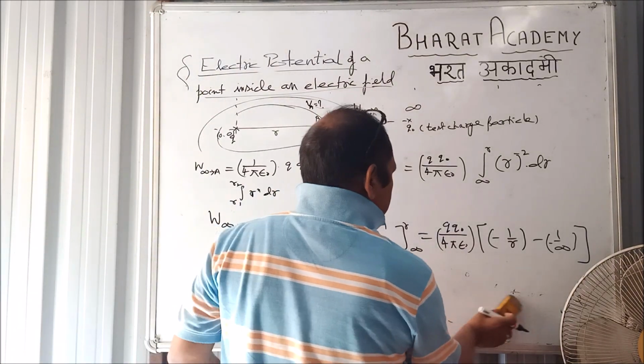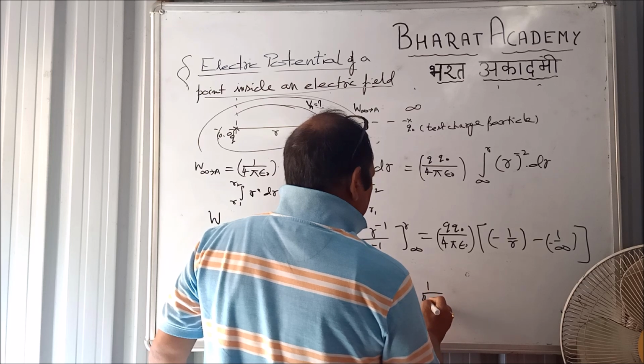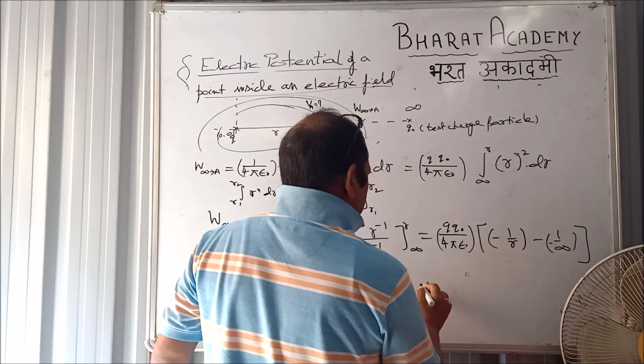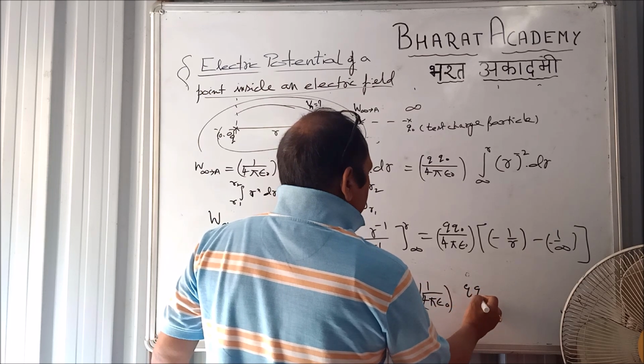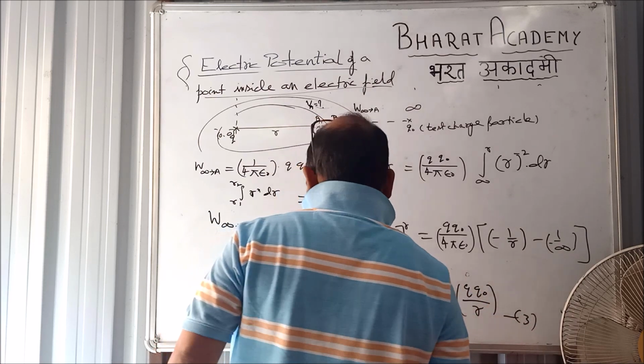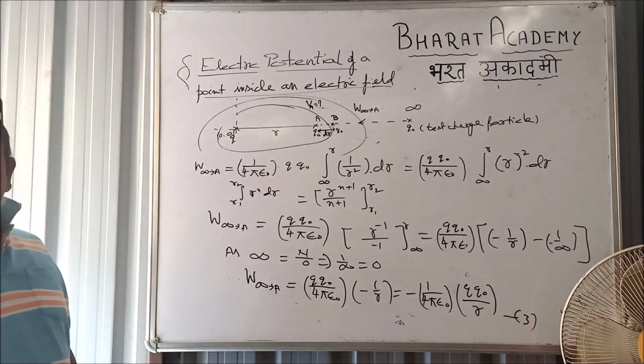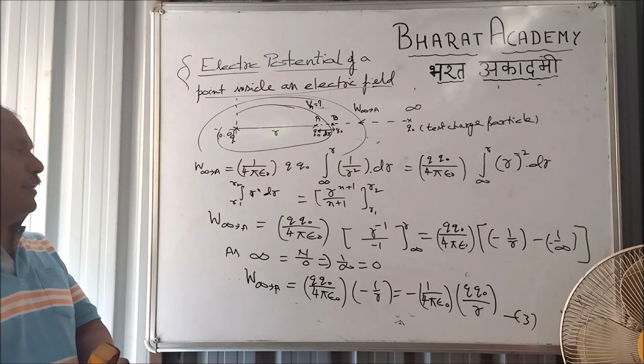Or if I do some adjustment, it comes out to be minus 1 by 4 pi epsilon naught Q Q0 by r.